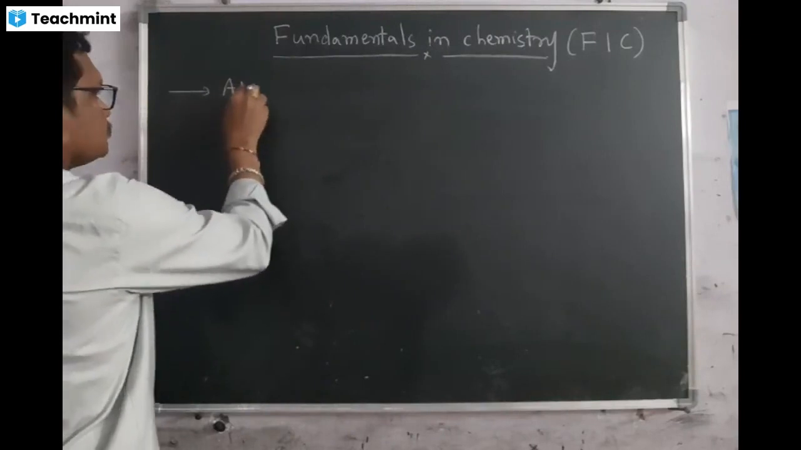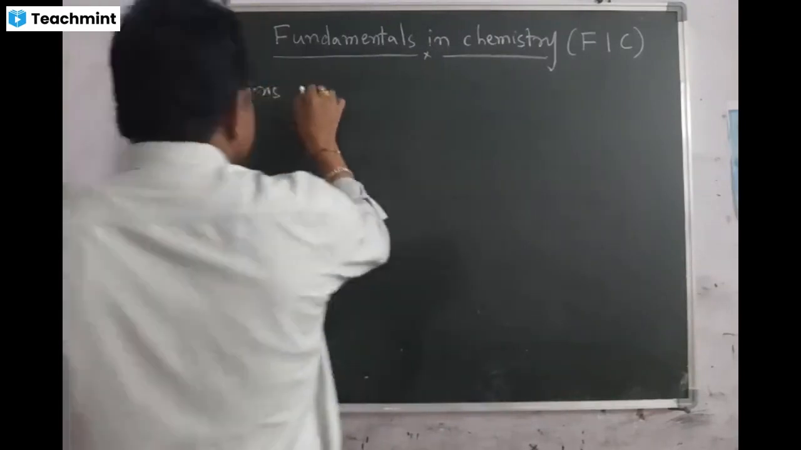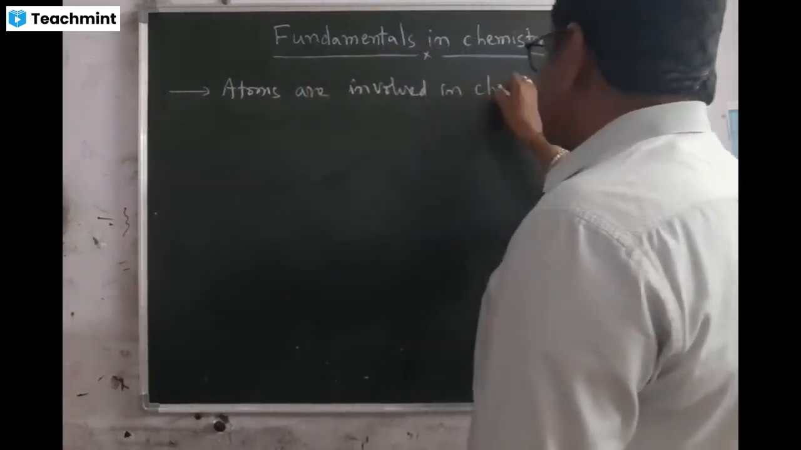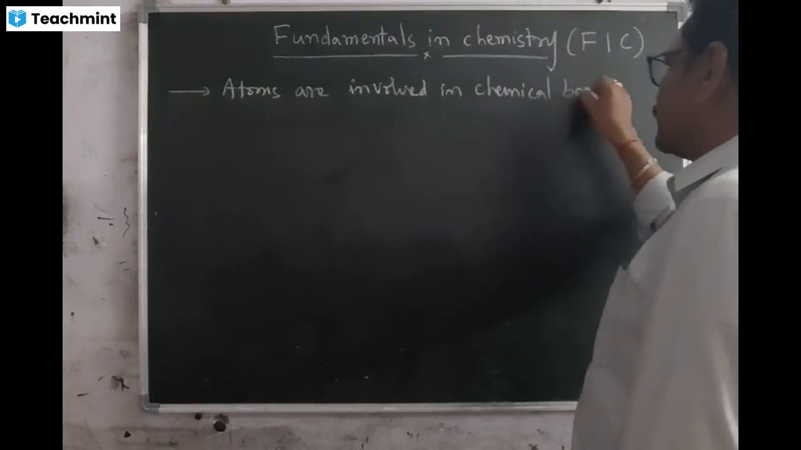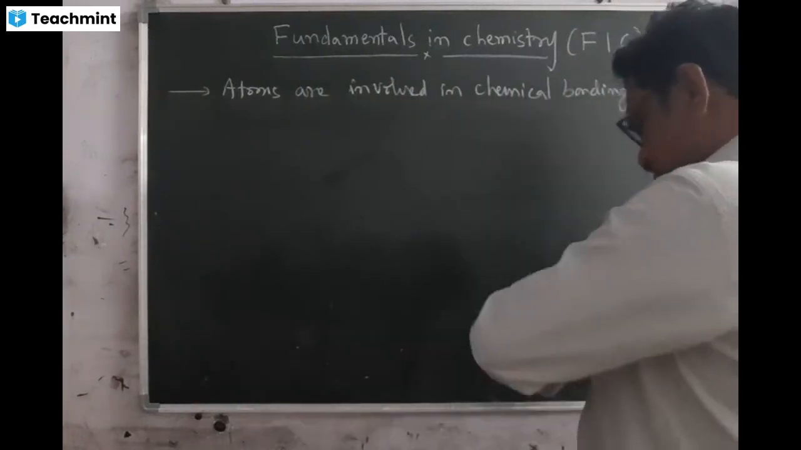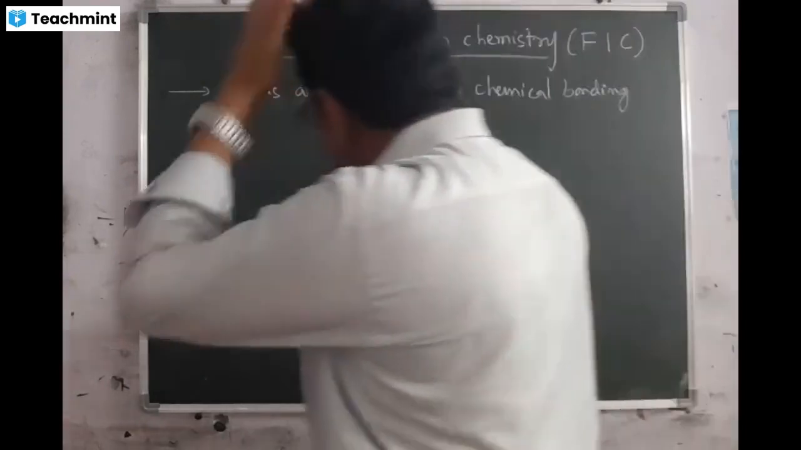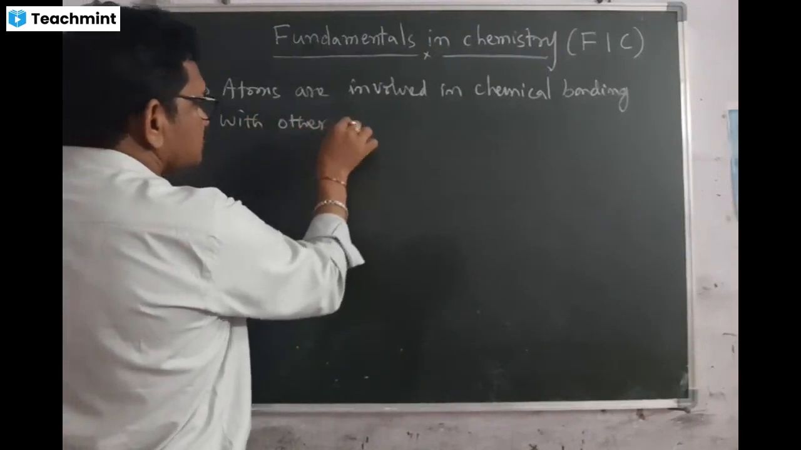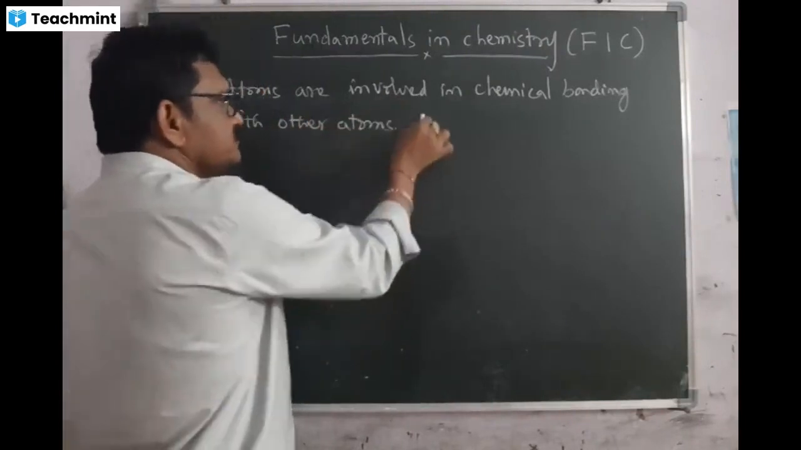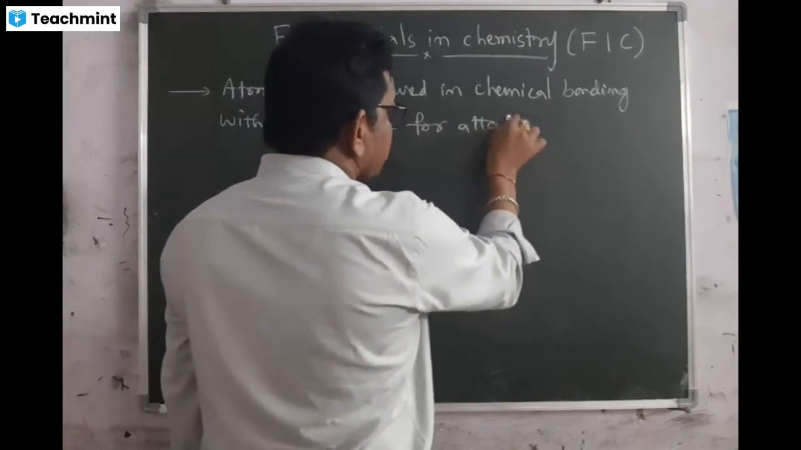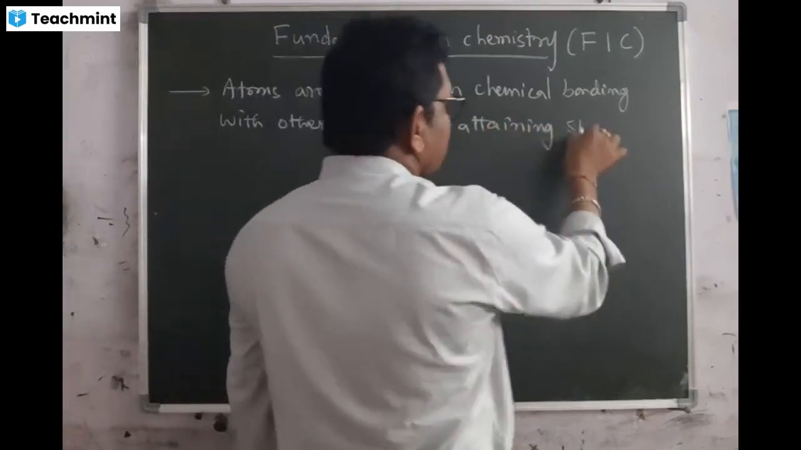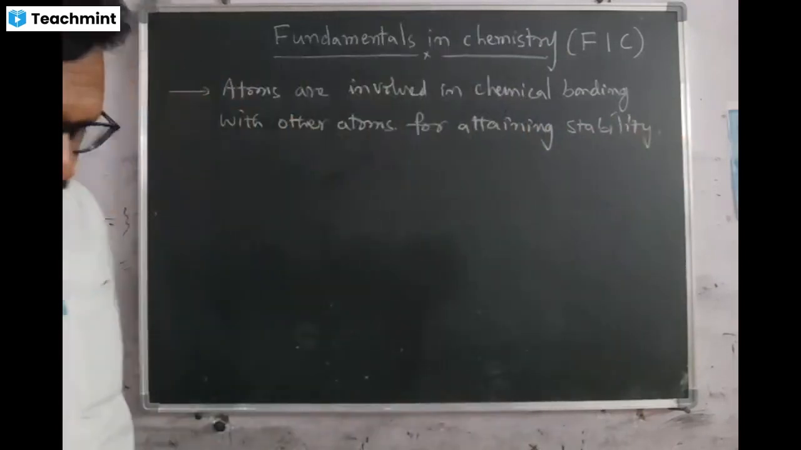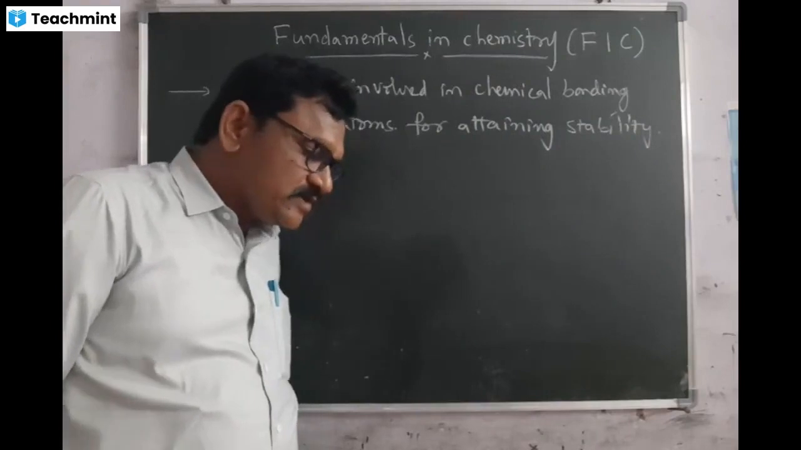Atoms are involved in chemical bonding with other atoms for attaining stability. This thing you have to remember. Why are they involved in chemical bonding? For attaining stability.